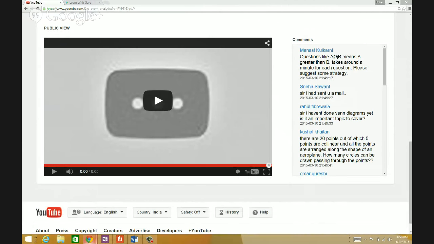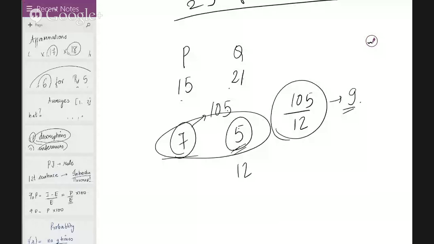Just a minute. So P joins Q after some days, which means P is working alone. Keep subtracting 7 from 105: first of all, you have 98, and then you have 91, and then you have 84.